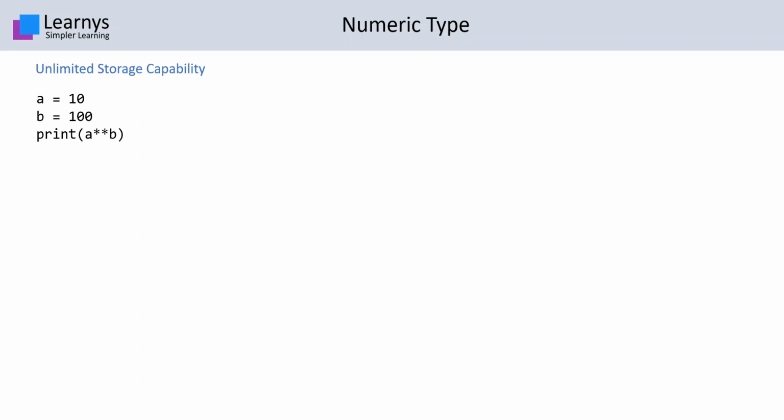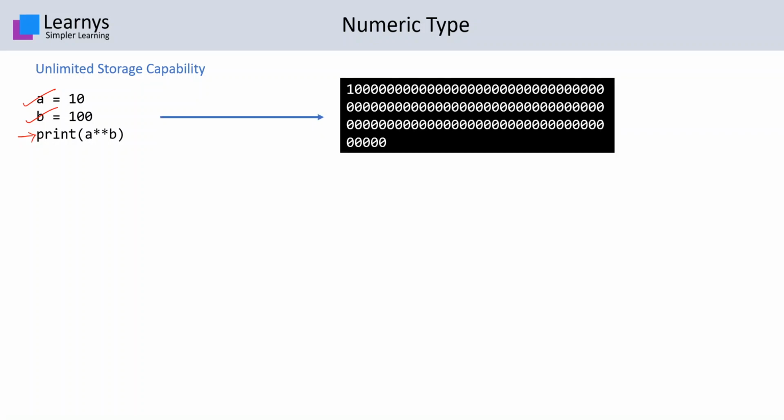Numeric types have unlimited storage capability. That means you could take a number as large as possible and then even try to raise another number to the first number. In this case also, Python will calculate the value and give the output. There is no storage limitation in Python.